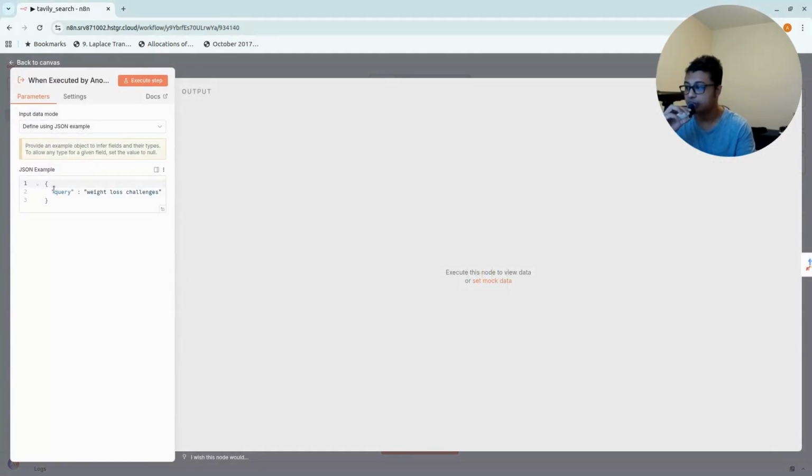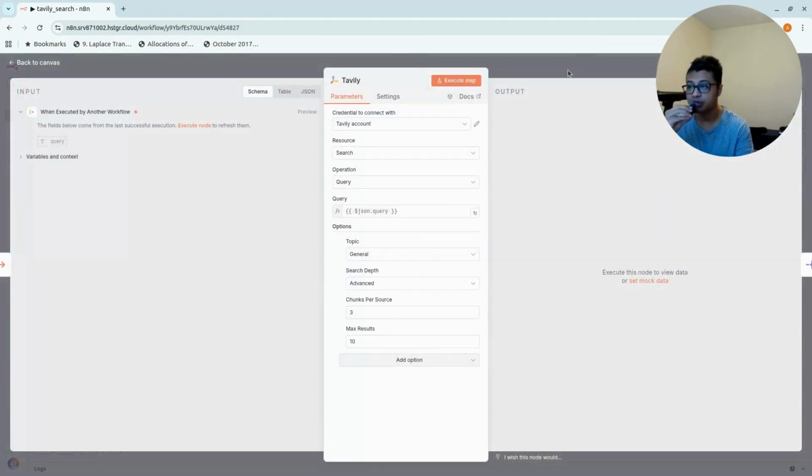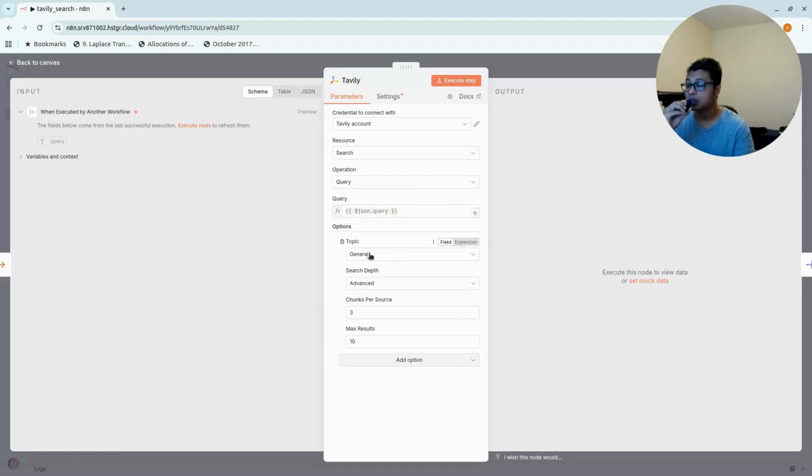The input is only one thing, which is this one, and it will go to Tavily. In my previous video about the report generator, it actually explains how we can connect to Tavily. It's very simple. Reddit isn't really that simple, so that's why I need a new video, because it's going to take probably like 10 minutes or something. And from here, we have the inputs from the JSON that we specified earlier, which again is from the AI.